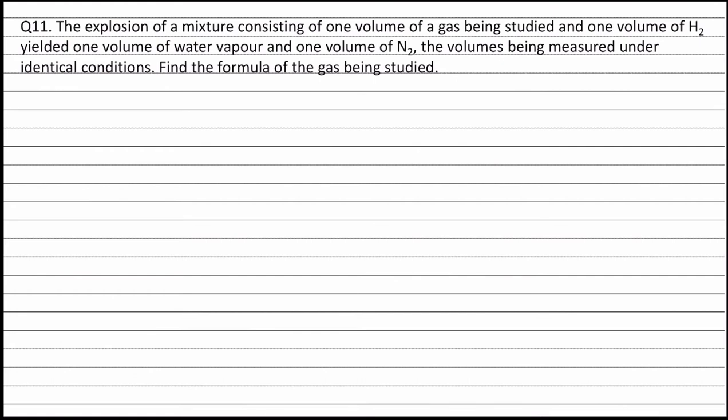On explosion with hydrogen, the gas being studied forms water vapor and nitrogen. Therefore, the gas must be containing nitrogen and oxygen. Let the formula of the gas be NxOy, and on explosion with hydrogen it forms nitrogen and water vapor.